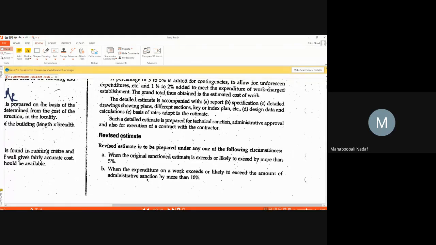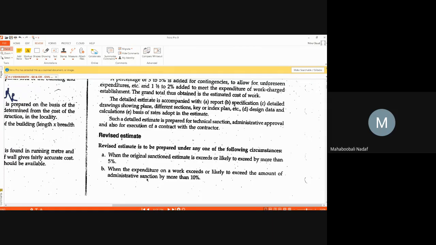But now the quantity is increased. For that reason, you want to revise the estimate. So that time you go for a revised estimate. This is case number one.